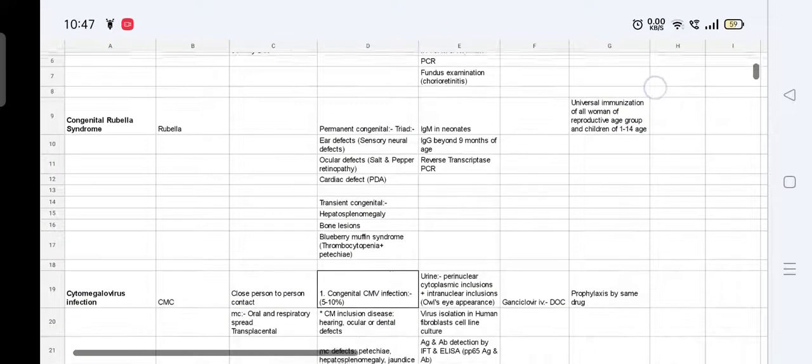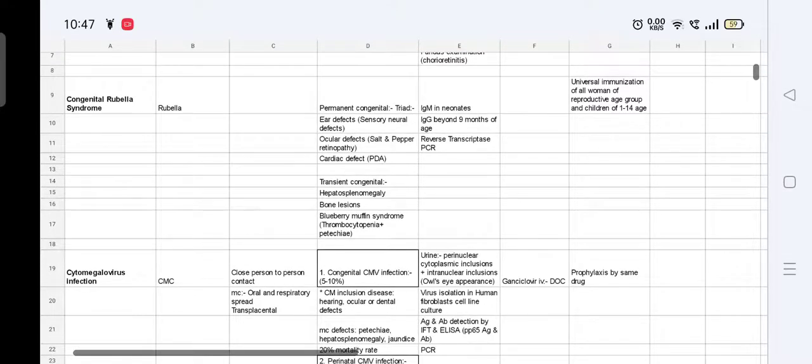The next disease we have is congenital rubella syndrome. It is caused by rubella. So in this also, there are two types of clinical manifestation. First is permanent, then we have the transient. In the permanent congenital rubella syndrome, we have a triad of cardiac defect, ocular defect, and ear defect.